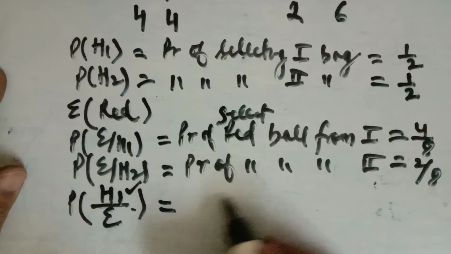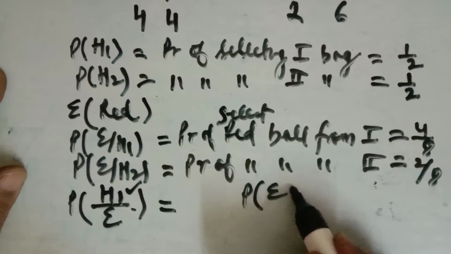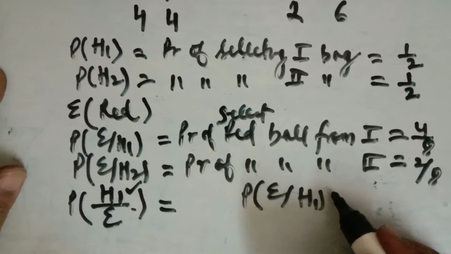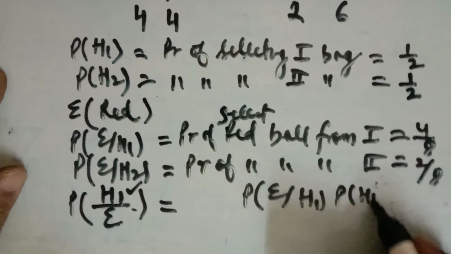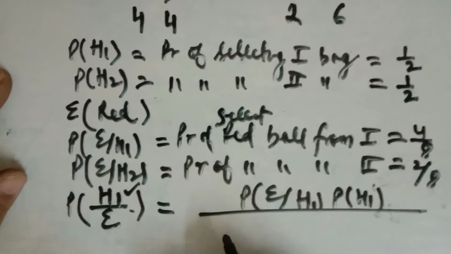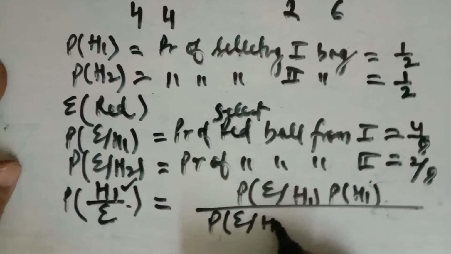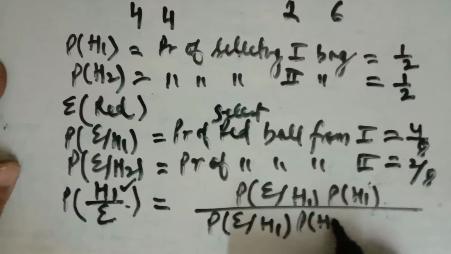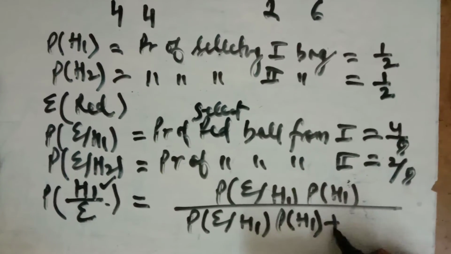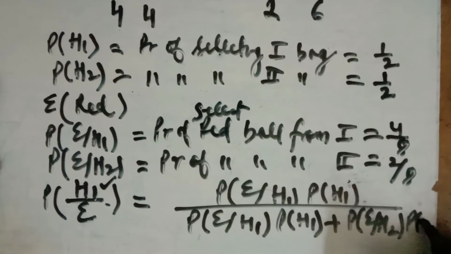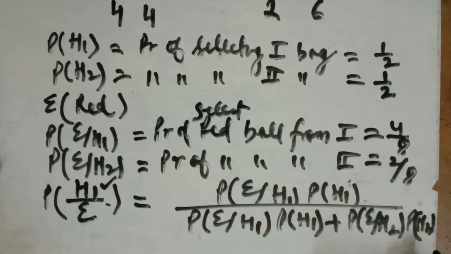तो क्या होता है Bayes theorem? Simple सा है. So this is the form E upon H1. You take it out, E upon H1, multiply by the probability of H1. In the denominator we have 2 parts of the sample space. It will be E upon H1 into probability of H1, and because we have 2 events, so it will be E upon H2 into probability of H2. So this is the formula for the Bayes theorem.